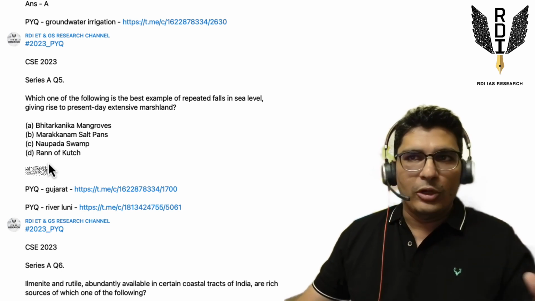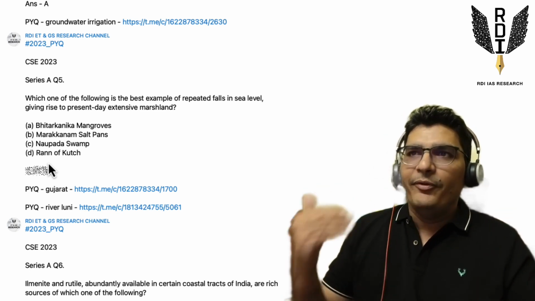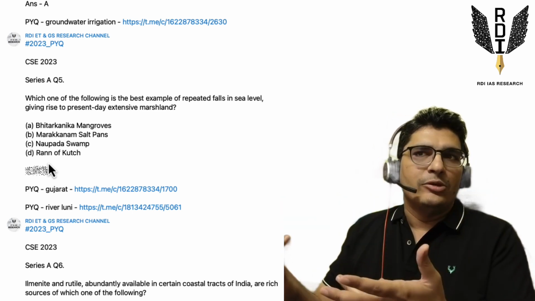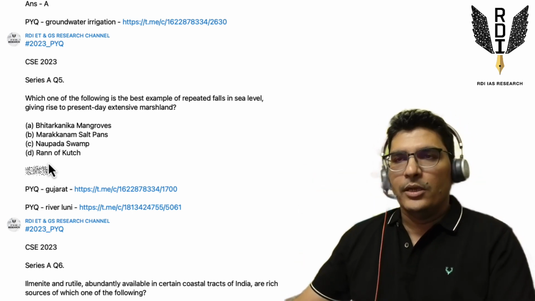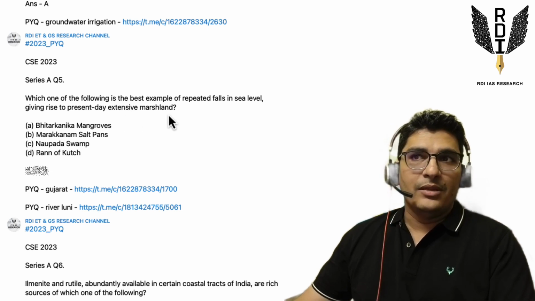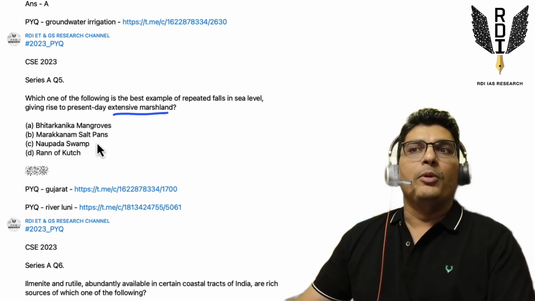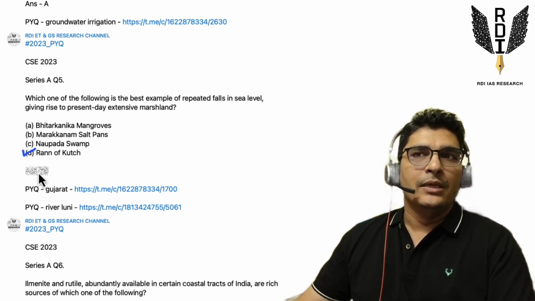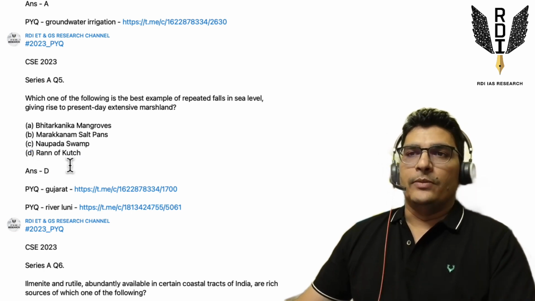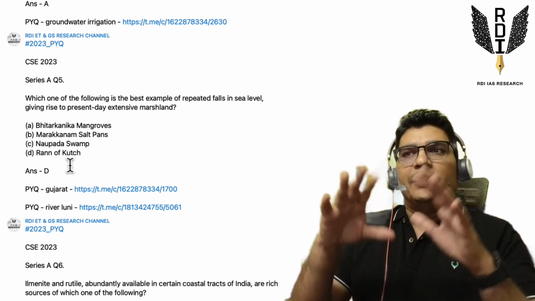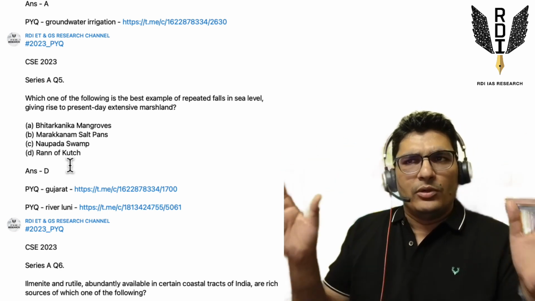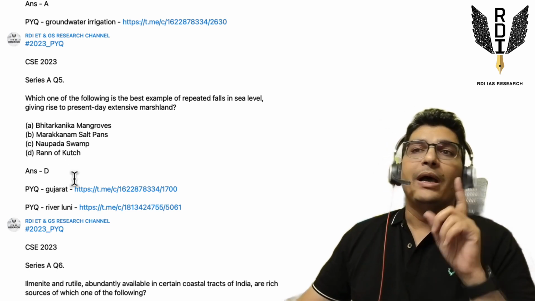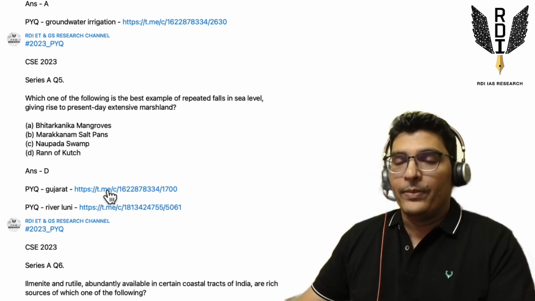If you don't have knowledge, if you have knowledge, great. But if you don't have knowledge, the most important or the most popular thing has to be the answer in this question. So in the context of the question, the most popular is of course the Rann of Kutch, and that is the best option in this question. Now, this was without any reference to PYQs, just with reference to what is given in the NCERTs. But if you have gone through PYQs, just see how it helps, right?